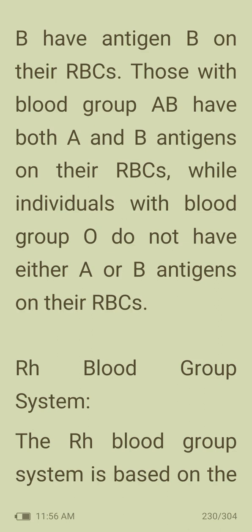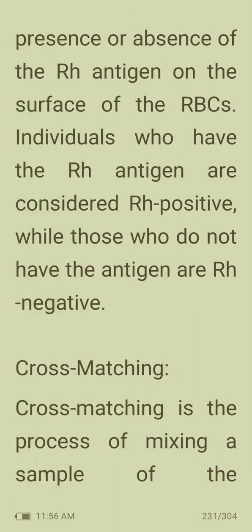RH blood group system. The RH blood group system is based on the presence or absence of the RH antigen on the surface of the RBC. Individuals who have the RH antigen are considered RH positive, while those who do not have the antigen are RH negative.